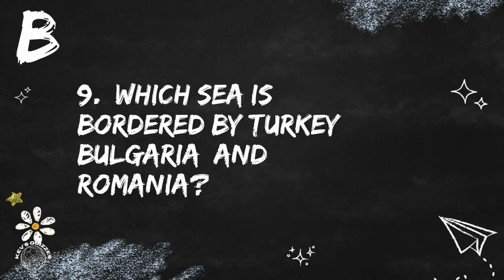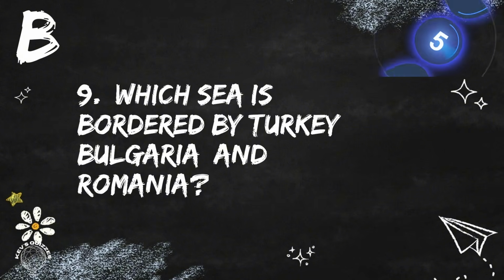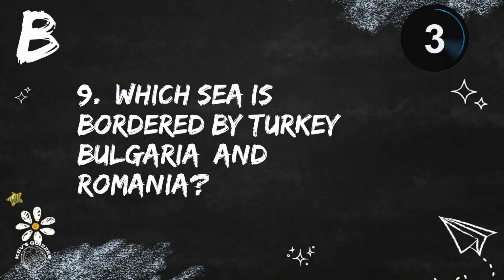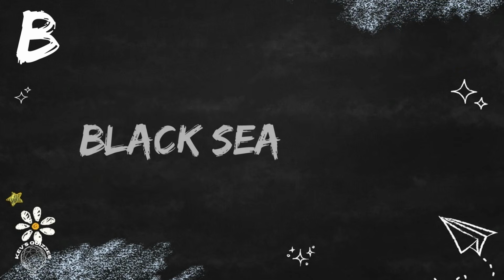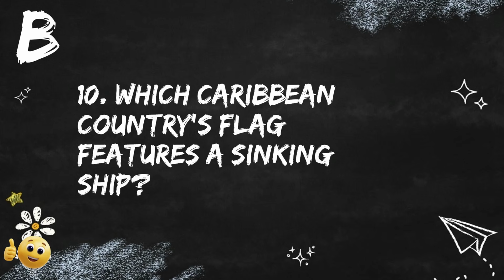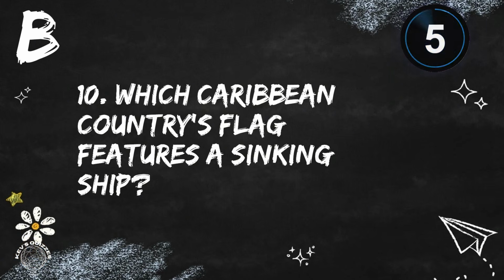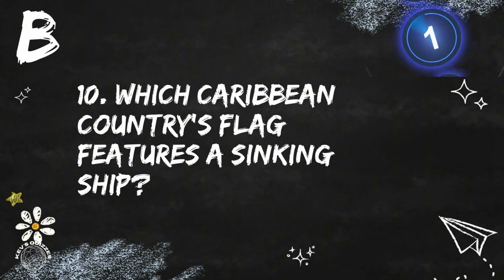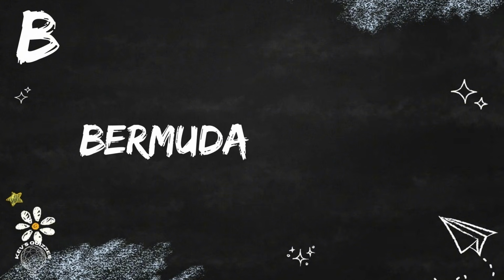Question 9. Which sea is bordered by Turkey, Bulgaria, and Romania? That's the Black Sea. On to question 10. Which Caribbean country's flag features a sinking ship? It's on the flag of Bermuda.